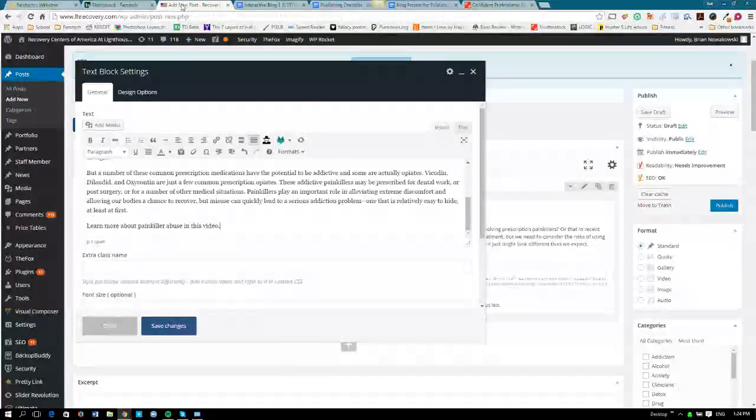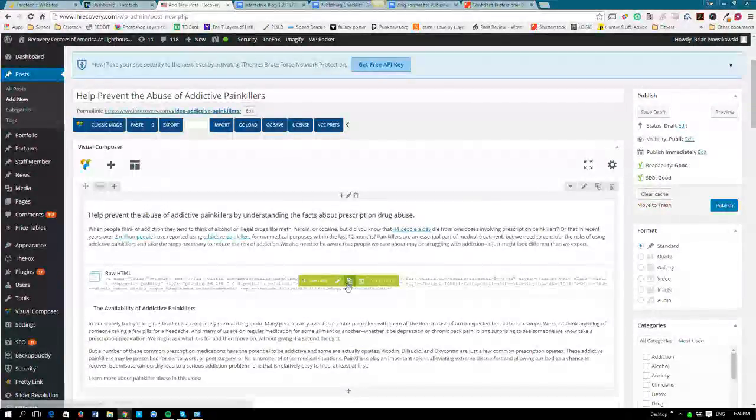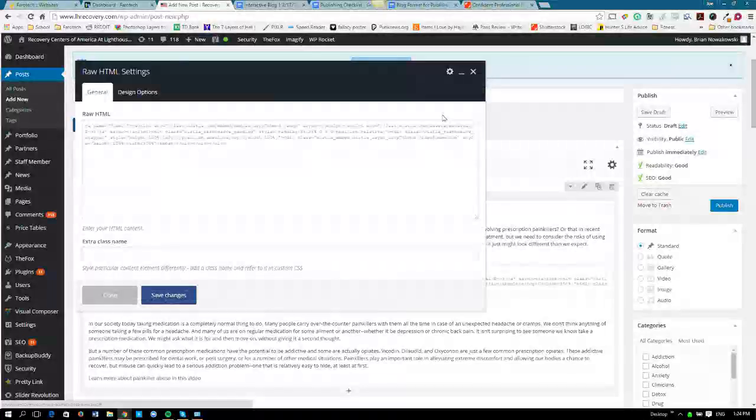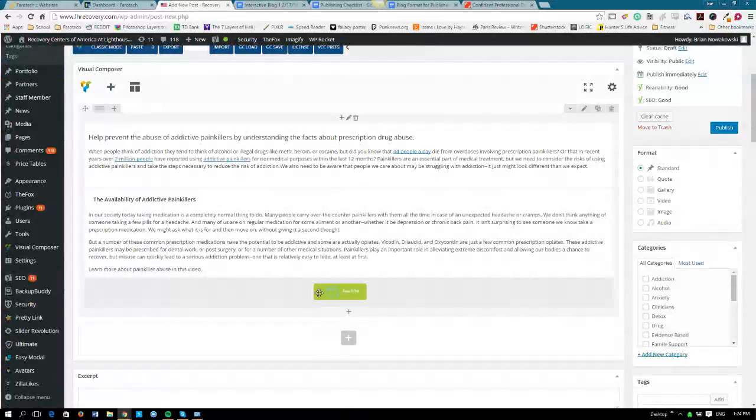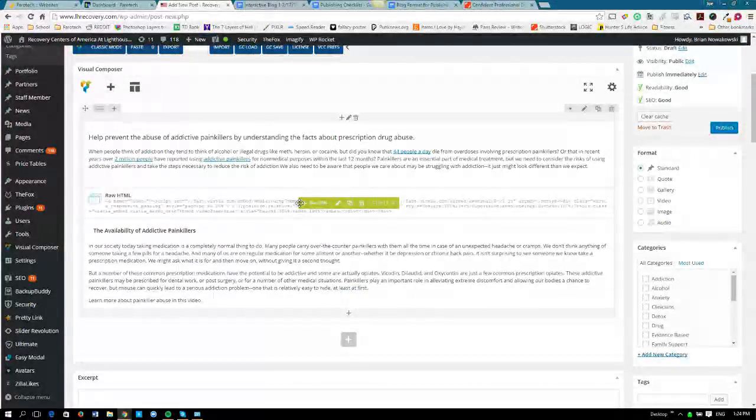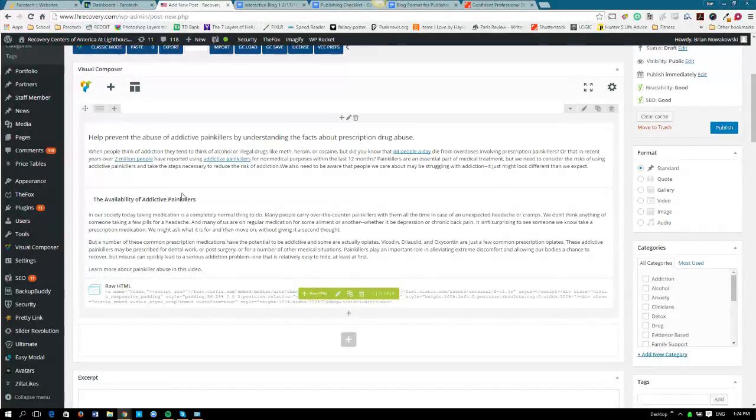So we're actually going to move this embed code. We're going to save changes here. Actually, I might be able to just move this below. It looks like we can. So in this instance, this is the really great thing about the Visual Composer, is that you can simply shuffle around blocks that you've constructed. And because we need to move this below where it says learn more about painkiller abuse in this video down here, we know we have to move the embed code, which is the actual video, and move it below. So now we're good.